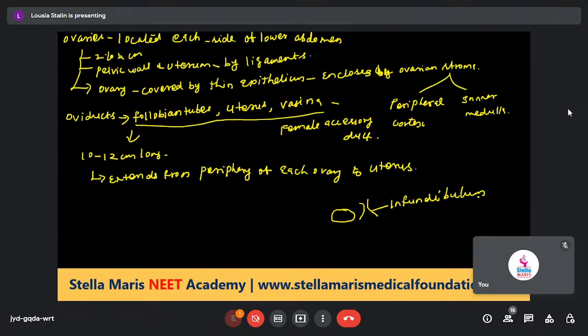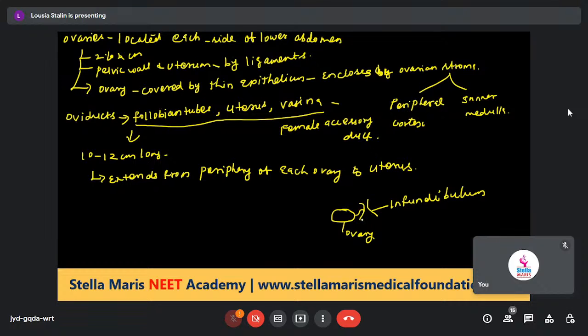Then the oviduct extends from the periphery of the ovary to the uterus. The part closer to the ovary has a funnel shaped structure, which is called the infundibulum.